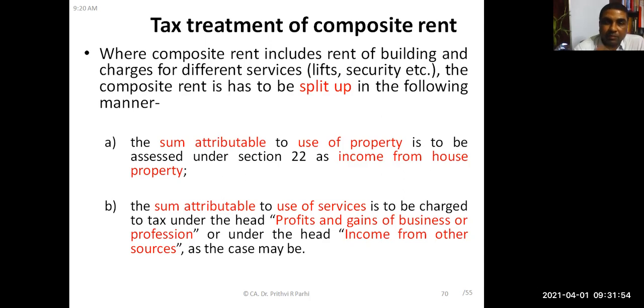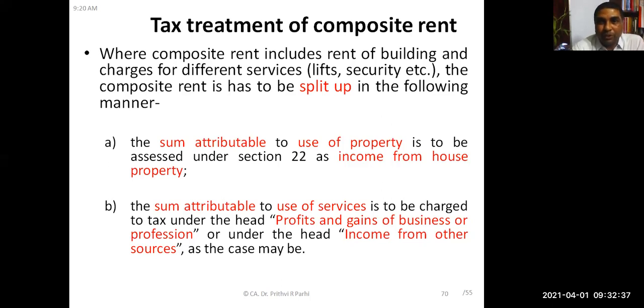Sir, can you give an example? Example. Let us say one house owner is charging rent of 10,500 rupees. 10,000 rupees is for the house building, and 500 rupees is for generator services provided. So the 10,000 rupees will be taxed under the head income from house property, and the 500 rupees, if it is a regular business of the service provider, is profits and gains from business or profession. If it is not regular and some income is received incidentally, then it is income from other sources. Okay. Is it clear? Yes, sir.